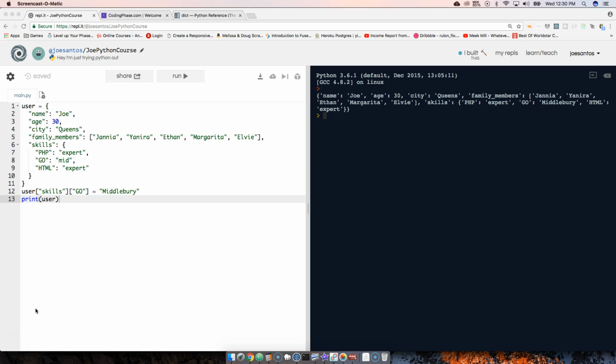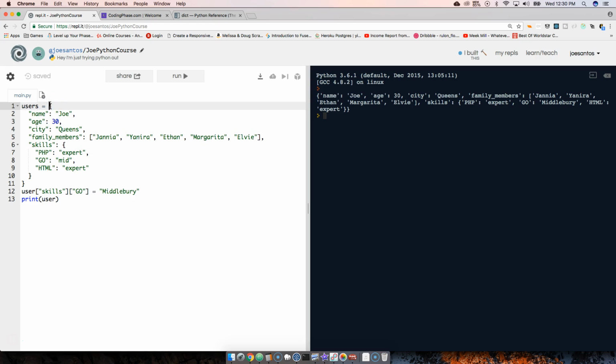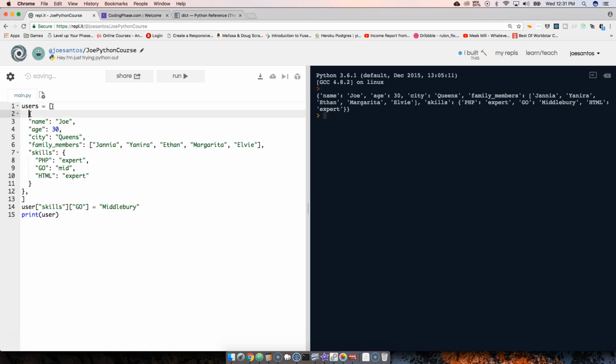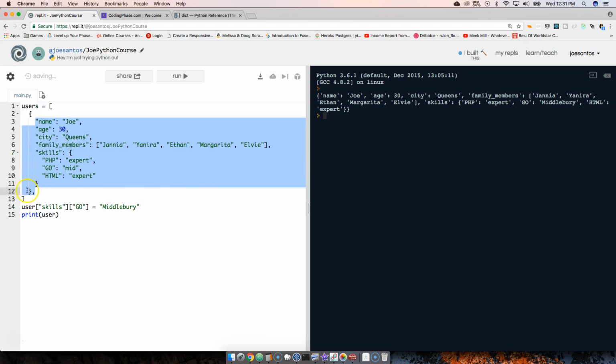Now you guys understand that you could pretty much put in any type of data type in there and just organize it the way how you want it. Okay. To me, dictionaries and lists, they go hand in hand. For example, if you wanted to have multiple, let's say users, instead of just one user, you would use something like this. You would say, hey, I have a list, okay? And then inside of this list, I have multiple dictionaries, all right? I didn't show you this before of adding a list inside of a dictionary because you guys still did not know what a dictionary was.